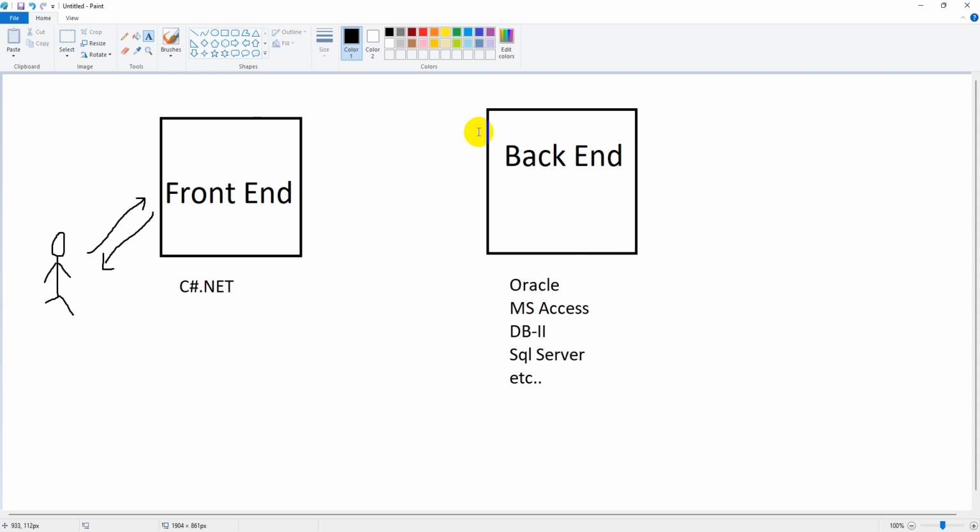Whenever you want to create an application, there should be proper communication between front end to back end and back end to front end also. Only when there is proper connectivity can we call it a perfect application that will fulfill our requirements. Otherwise if you develop this piece independently, no use at all. Without a backend, we cannot use a front end as a complete application, and vice versa. Then you require a translator or a converter which can understand both front end and back end technologies.